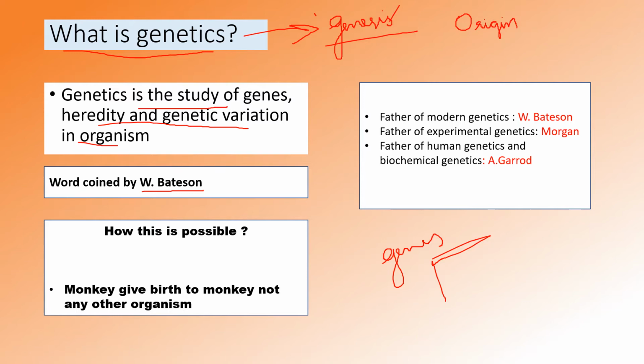The father of genetics is Gregor John Mendel.